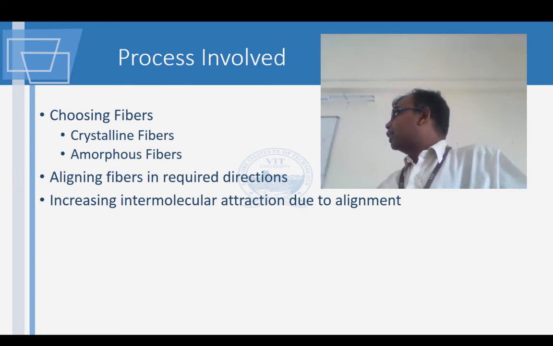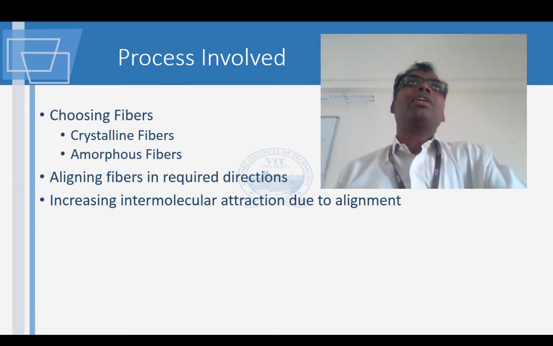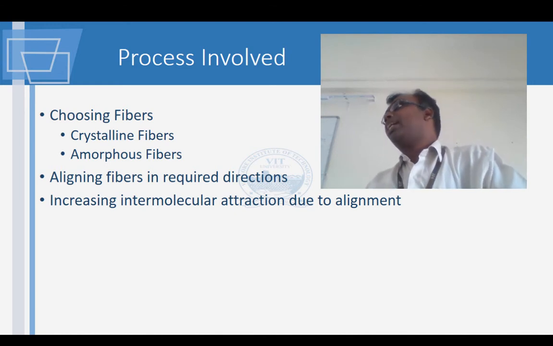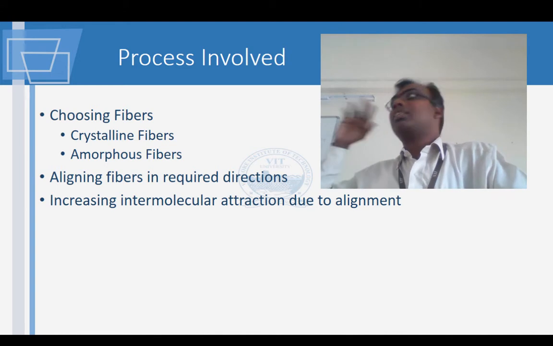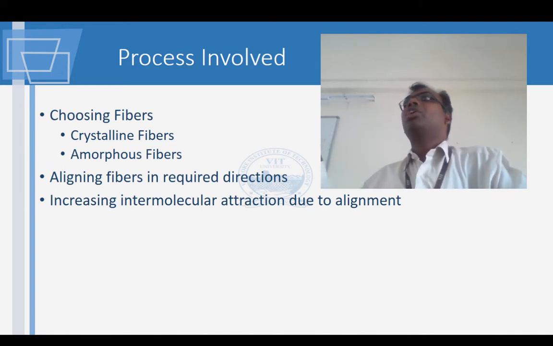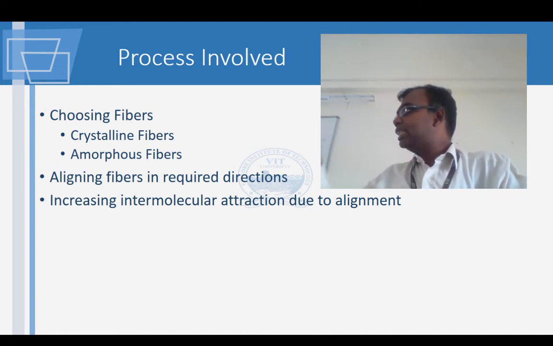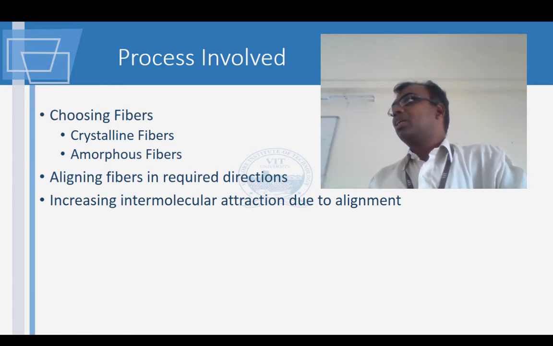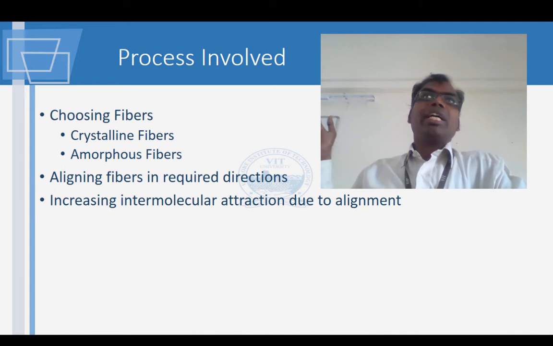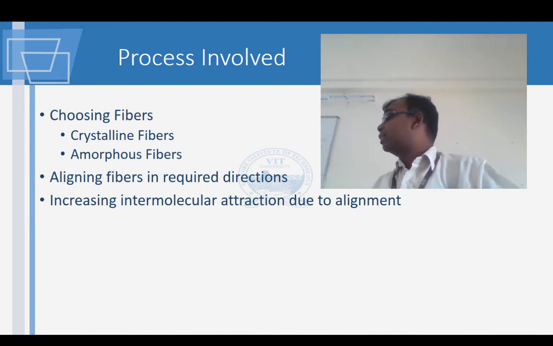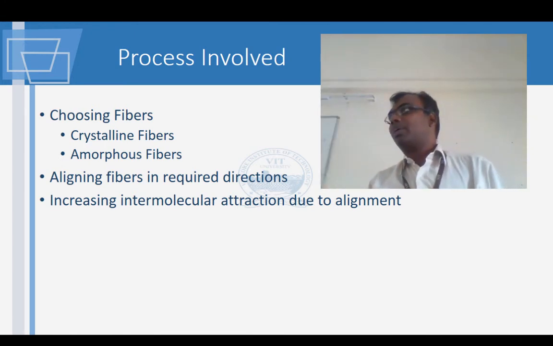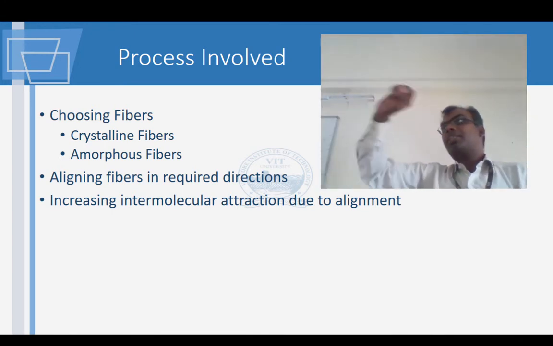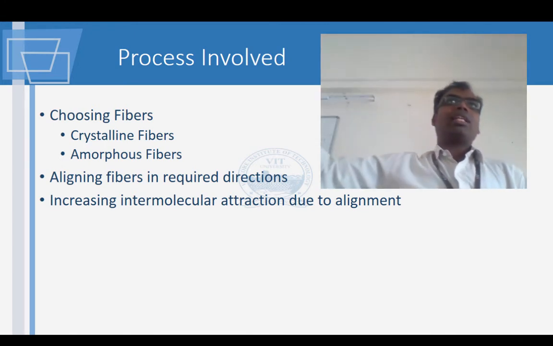The most important thing is the alignment of the fibers. How you align the fibers will determine the strength. As an example, I will ask you to recollect that example of the rock. You remember how easily the rock broke when the plane of weakness was attacked. In the same way here, if the fiber is all aligned in one direction, for example, you just imagine all the fibers are along the length.